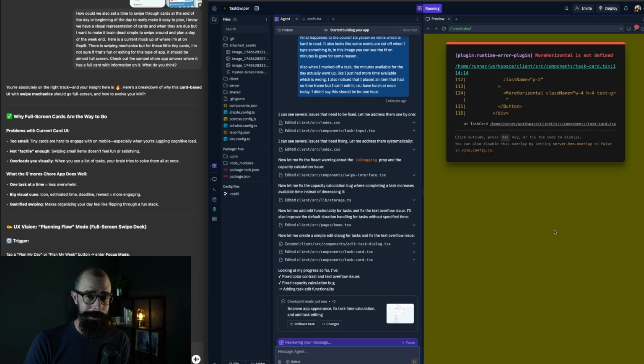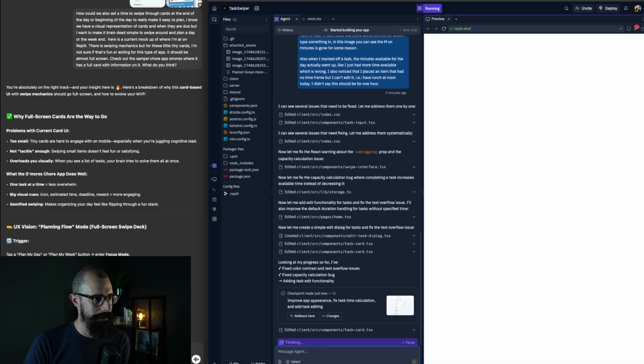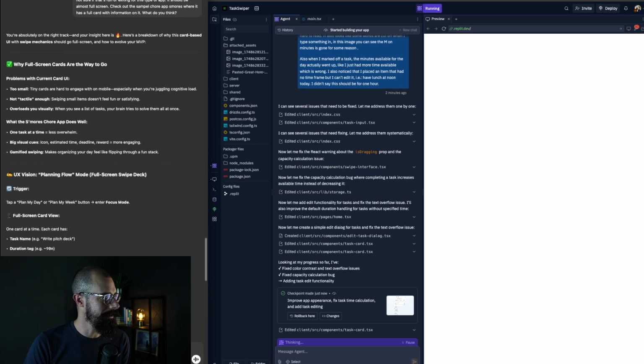I have no idea where this yellow is coming from. I don't like the yellow. I would never say make it yellow, but hopefully it just gets rid of that idea.